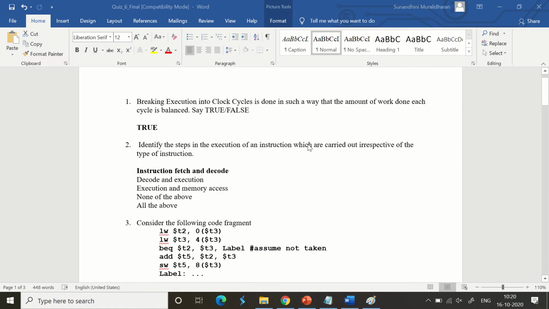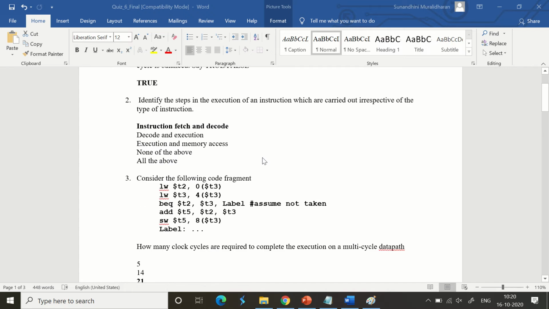Identify the steps in the execution of an instruction which are carried out irrespective of the type of instruction. Instruction fetch and decode, decode and execute, execution and memory access, none of the above, all the above. Definitely it is instruction fetch and decode. It will happen irrespective of any instruction that you are using.